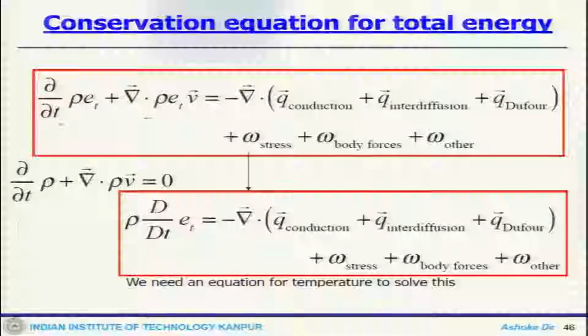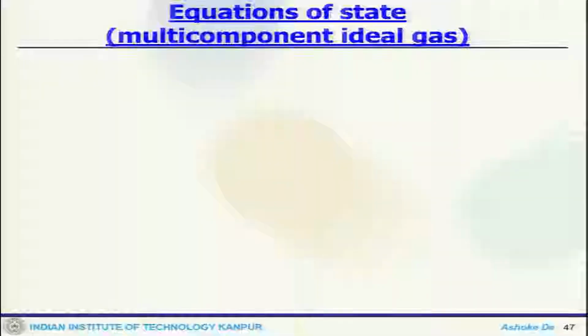Now we need another equation for temperature to solve this. So we invoke the equation of state. One is the thermodynamical equation of state, where P would be rho by W bar times RU times T. That will relate pressure, molar density and temperature, and W bar is the mixture molecular weight, which would be the summation of Xi Wi.